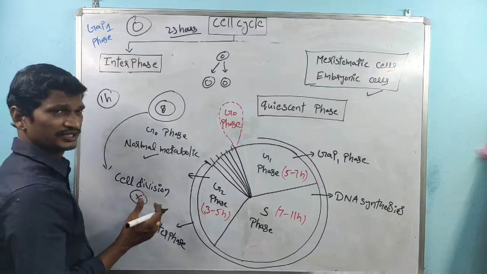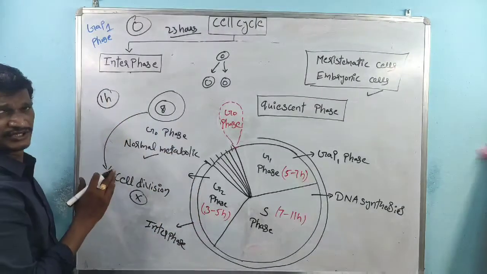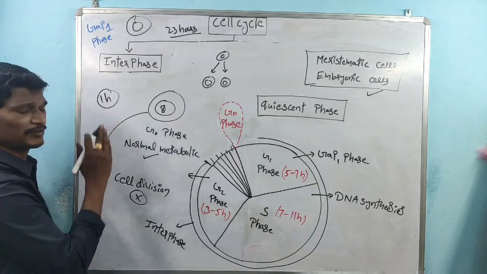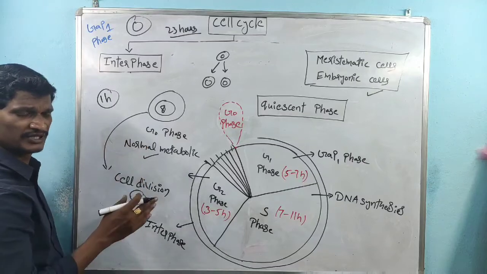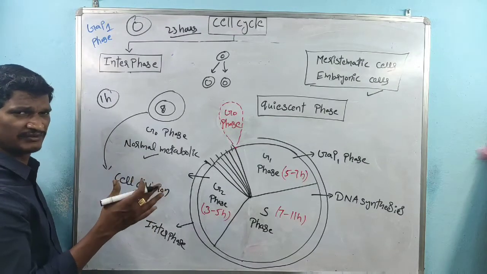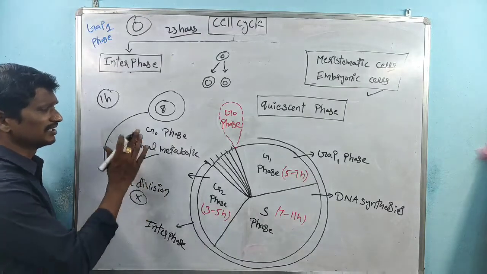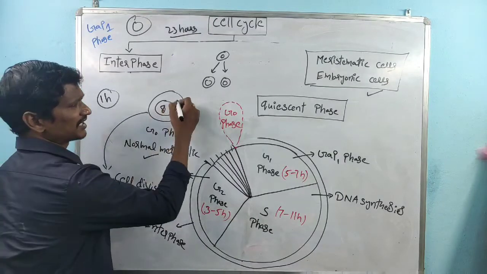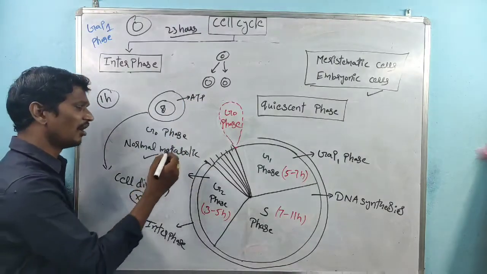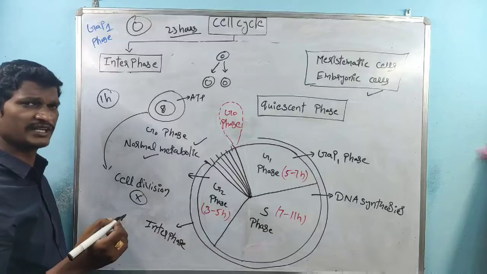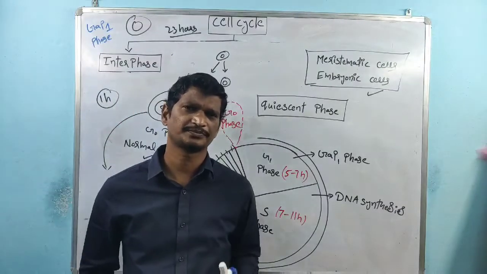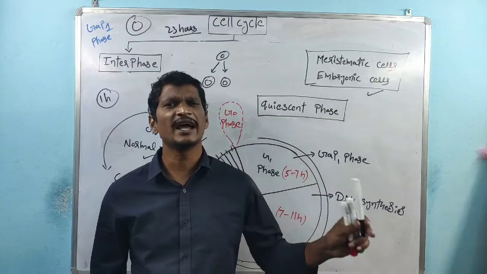So what does it mean? See, enzyme synthesis means DNA replication enzyme synthesis, S phase, right? And gap 2 phase, right? Prophase, metaphase, anaphase, telophase, right? All these metabolic activities do not take place. But normal metabolic activities mean the cell requires energy: ATP production, glycolysis, TCA cycle, all these are related to normal metabolic activities. So the cells present in G0 phase are metabolically active.